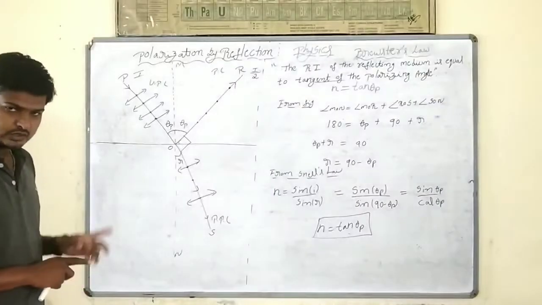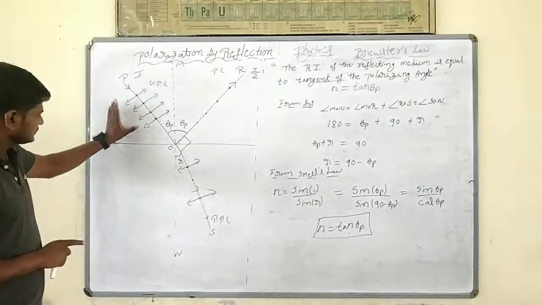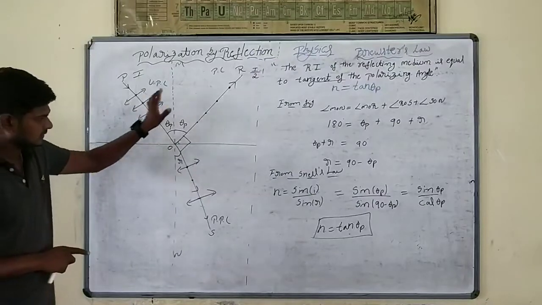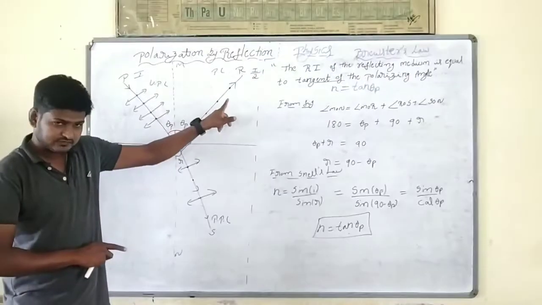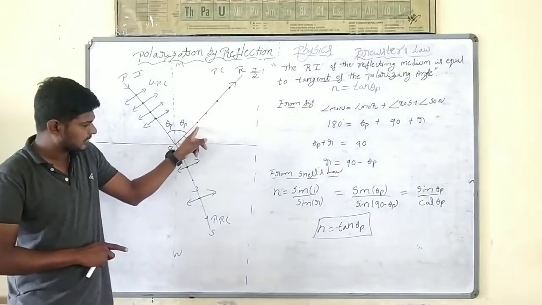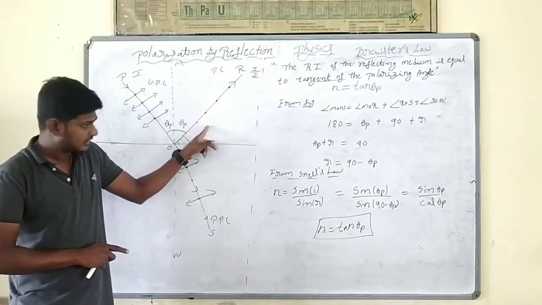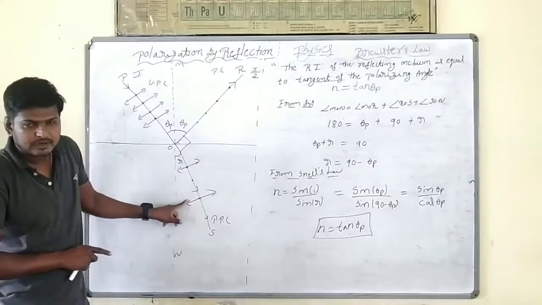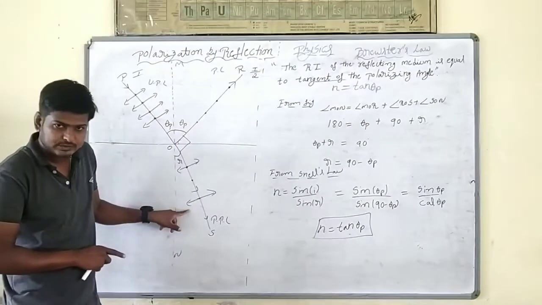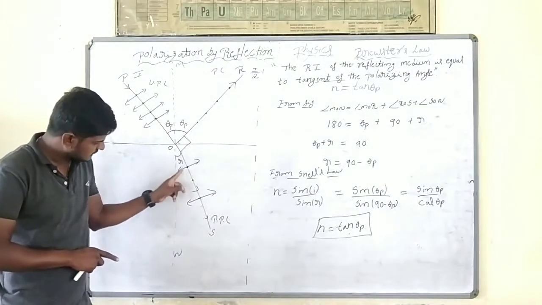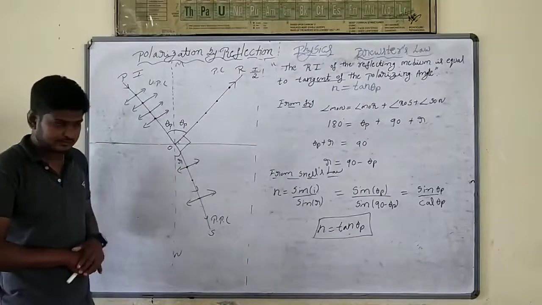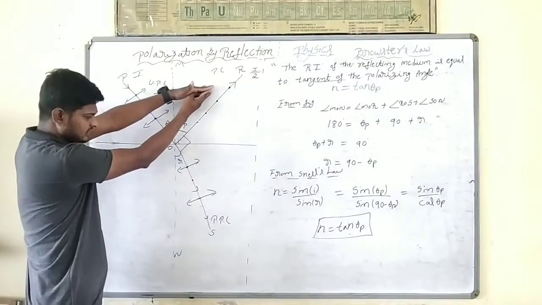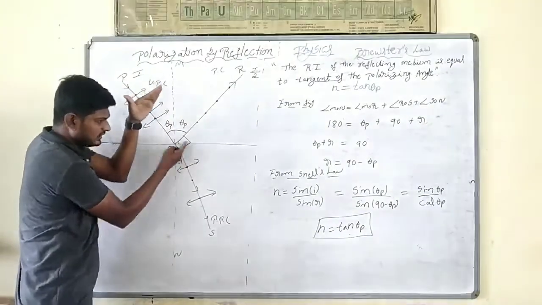The diagram is important, and we should draw it properly. This is unpolarized light, so we have to show both parallel and perpendicular vibrations. At the particular angle of incidence where the reflected light is completely polarized, there is only perpendicular vibration. We should show polarized light only. The refracted light is partially polarized, with both parallel and perpendicular vibrations. We have to remember that when reflected light is completely polarized, the angle between the reflected and refracted ray is 90 degrees.